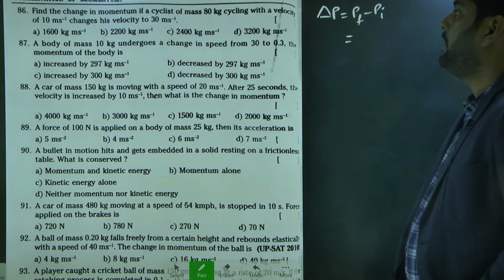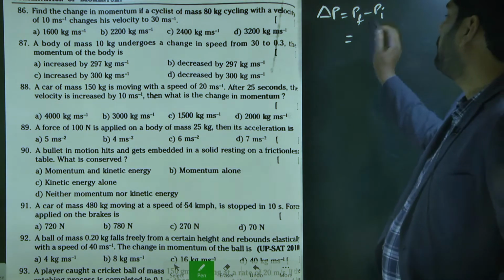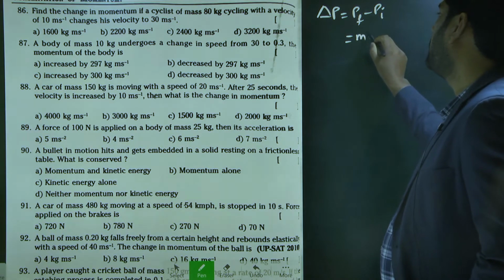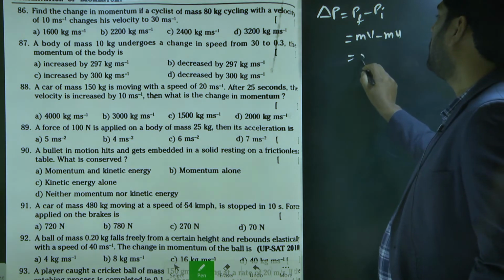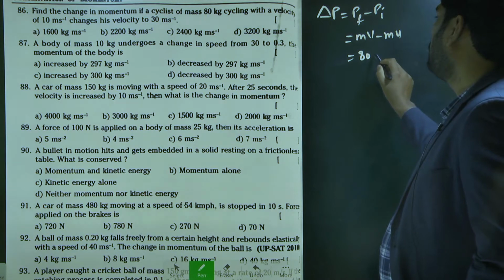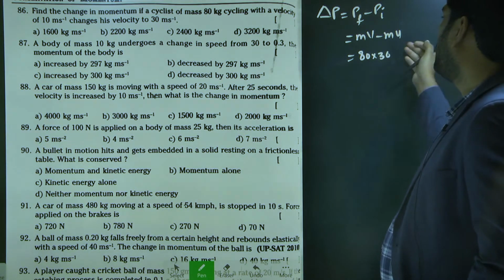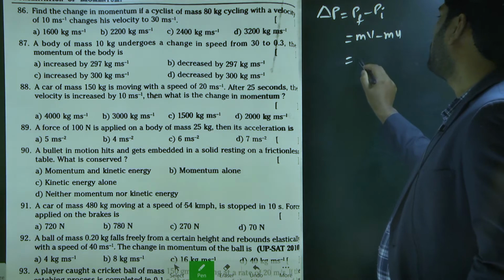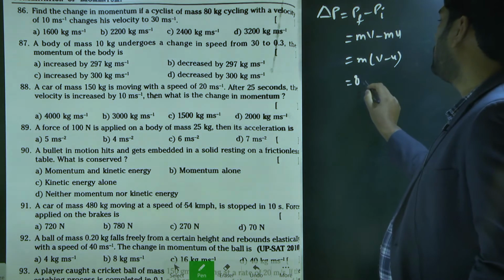Find the change in momentum of the cyclist of mass 80 kg. So you know final momentum I will write mv minus mu. M is 80. V, final velocity, is 30. Or else simply you can take m common. M times v minus u. M is 80.